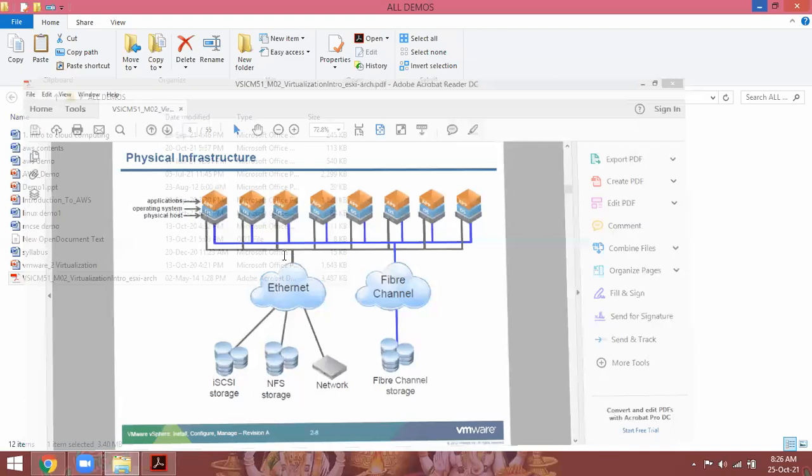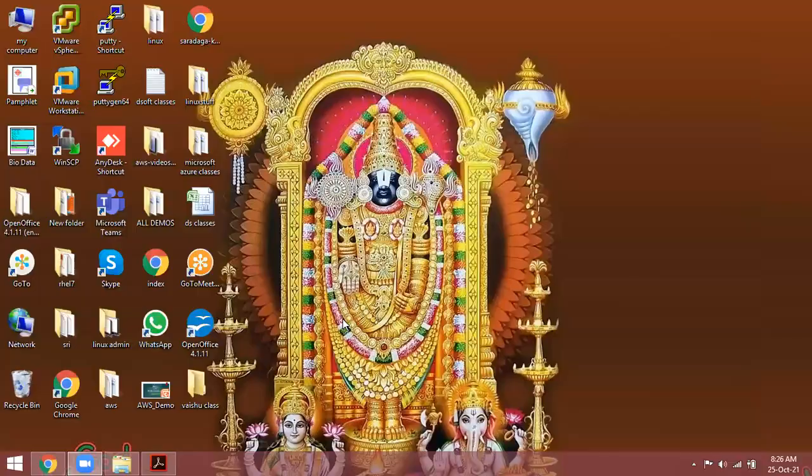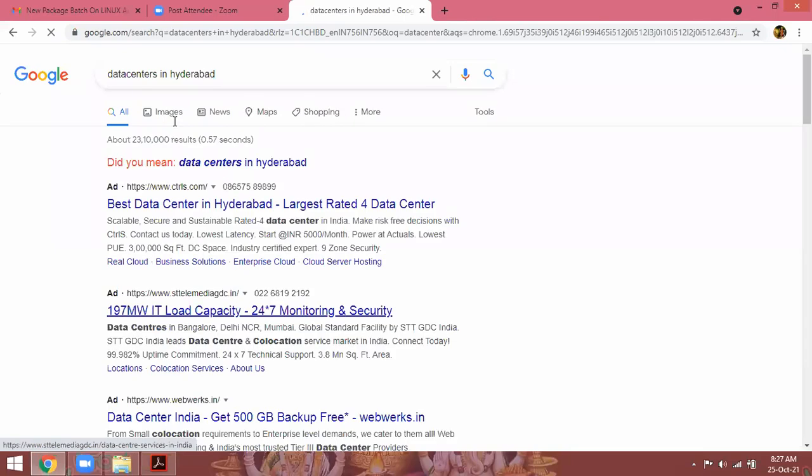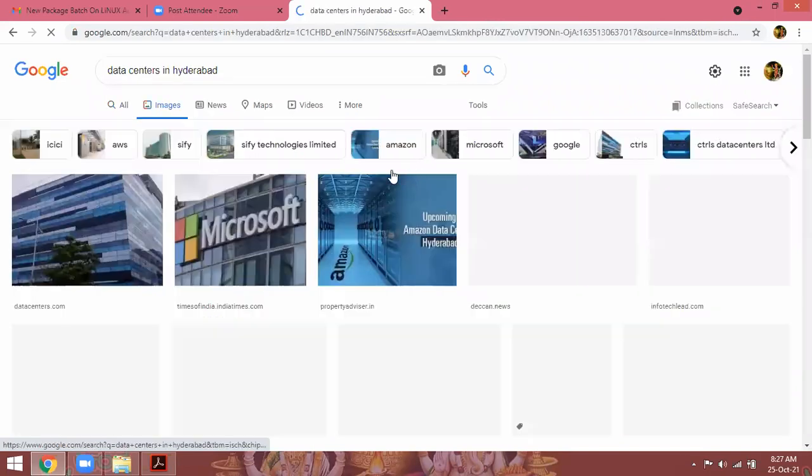Physical data centers in Hyderabad. For example, I am explaining to you. Data centers. See like this, hundreds of servers. See the Microsoft data center in Hyderabad, and the upcoming Amazon data center in Hyderabad.